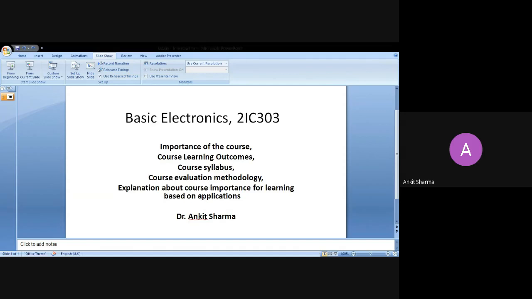When we talk about the CLOs, or the course learning outcomes of this course, after successful completion of this course, you will develop an ability of understanding and analyzing analog circuits. You will develop an ability of understanding and applying the concepts of designing and analysis of sequential circuits. Also, you will develop an ability to build electronic circuits using integrated circuits. So these are the CLOs of this course.